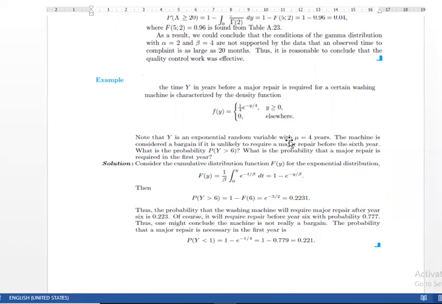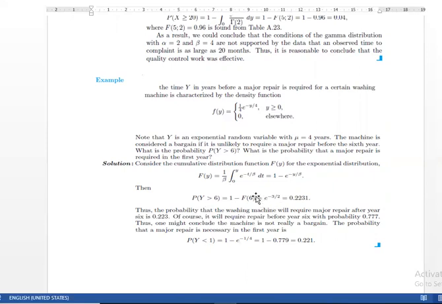So it is clear that we have to calculate the probability by exponential distribution. The machine is considered a bargain if it is likely to require a major repair after 6 months. So this is a warranty of 6 months. And what is the probability that y is greater than 7? What is the probability that a major repair is required in the first year? This is the probability of how many claims the company should expect before the 6 months, so we have to calculate it.